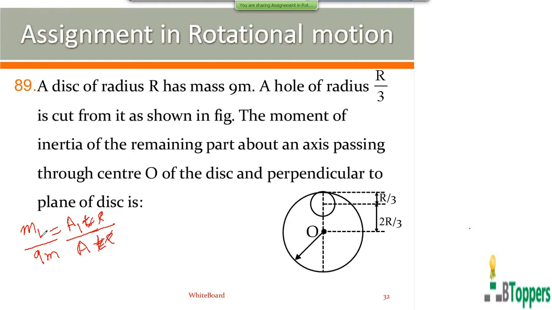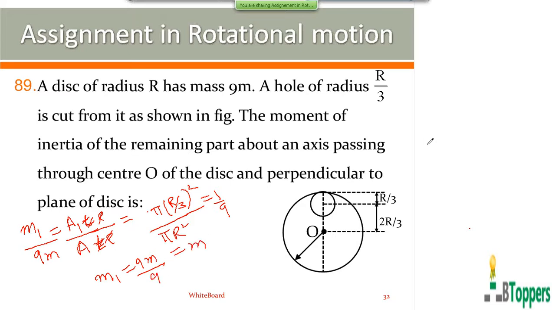So the ratio of the mass m1 of the circular disk of radius r by 3 to the total mass of the original disk is the same as the ratio of the face area of the disk of radius r by 3 to the face area of the original disk. The face area of the original disk is pi r square. The face area of the circular piece of radius r by 3 is pi into r by 3 whole square. So the mass of the circular piece removed will be 1 by 9th of the mass of the original disk, that will be m.